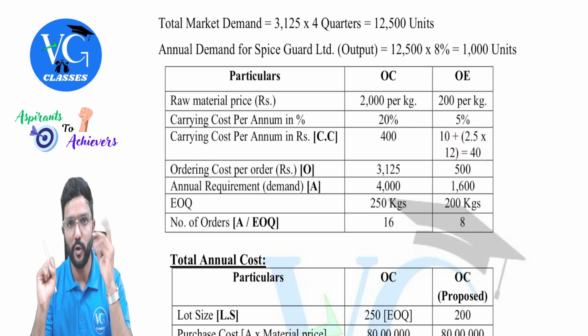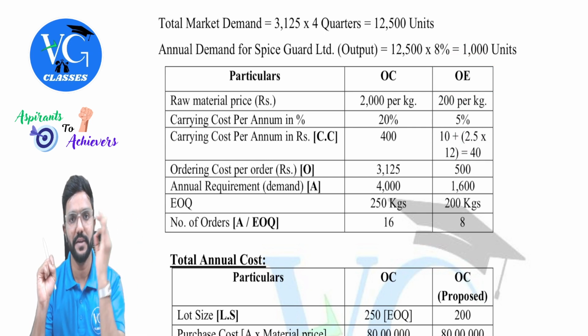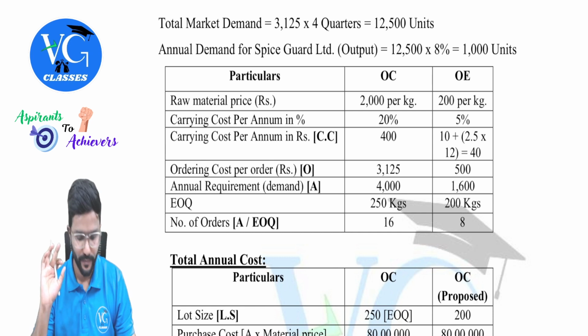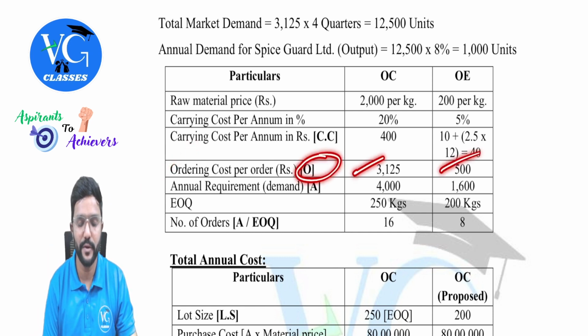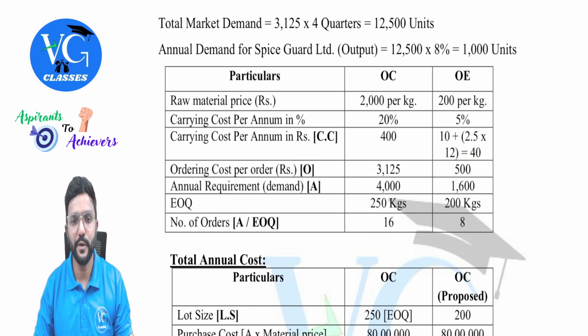Please be careful. There are two components. One is given in percentage, one is given in rupees. You need to add up both. Take the aggregate of both. Then the ordering cost per order is given in the question itself. I am denoting it by O. Annual requirement, I already explained how to determine it.